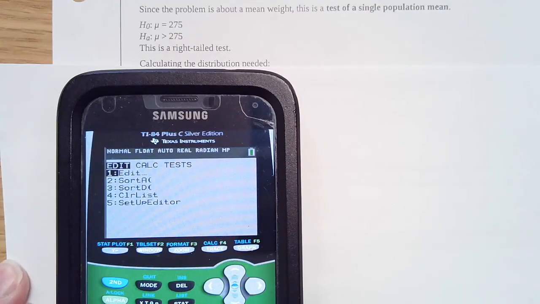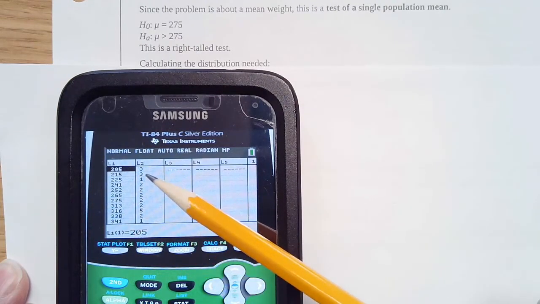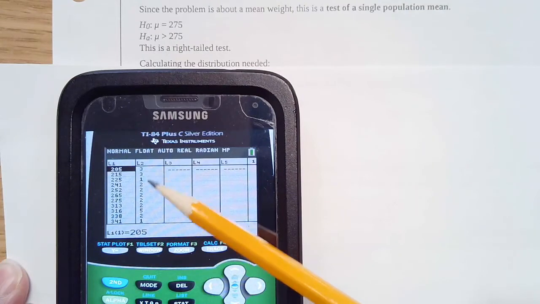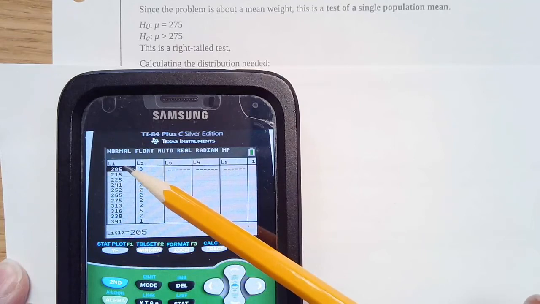All right, so you go to your calculator, and you're going to go to your lists. I've already entered this in. List 1 is all the weights, and list 2 is the frequencies, or the number of players that said they could lift that amount.